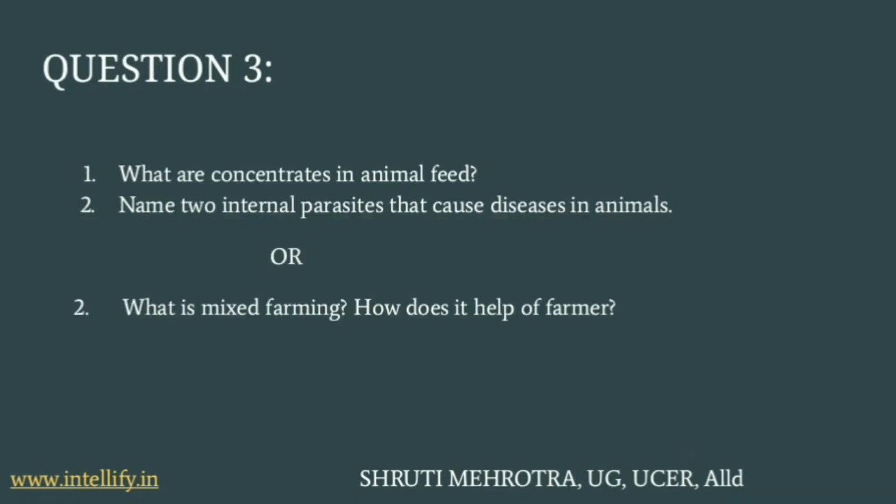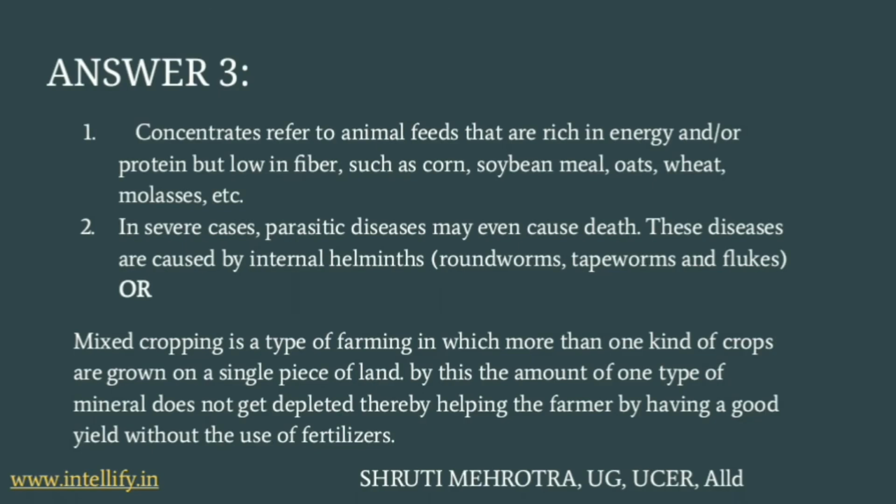Question number 3 contains two parts. The first part is compulsory for you to attempt because it has no option. The first part is: what are concentrates in animal feed? Concentrates refer to animal feeds that are rich in energy and proteins but low in fibers. That means concentrates are always rich in proteins but have a low composition of fiber. Certain examples are corn, soya bean meals, oats, wheat, etc.